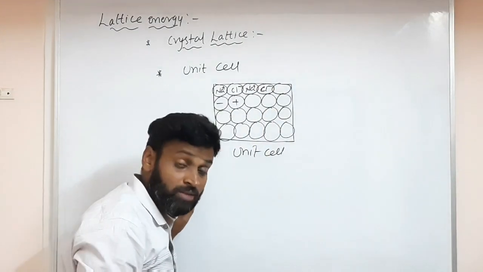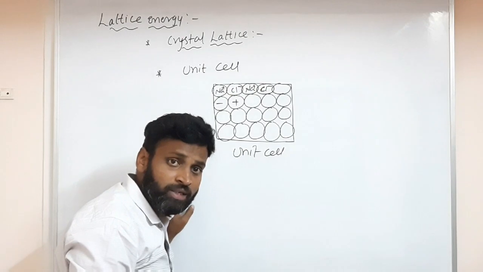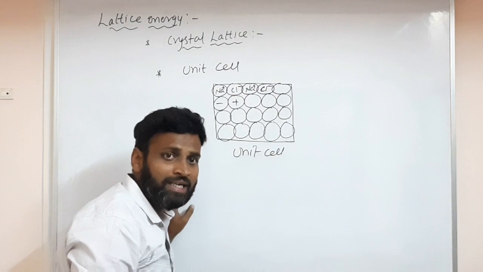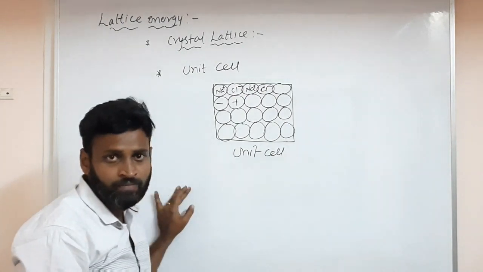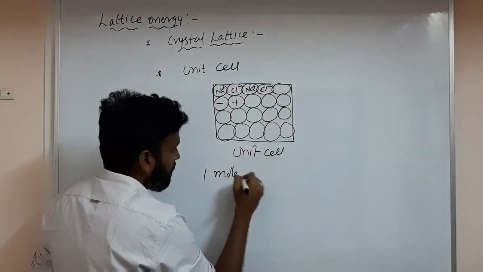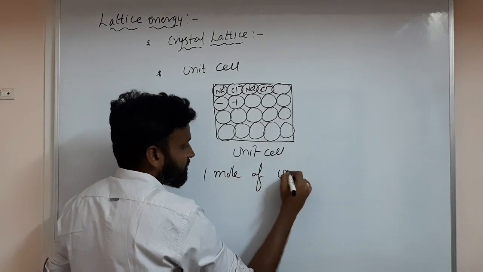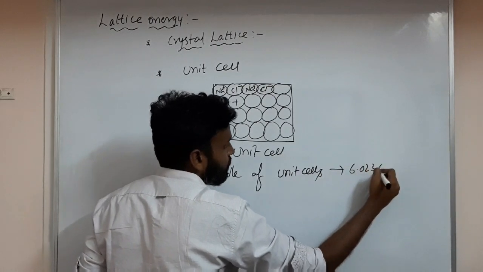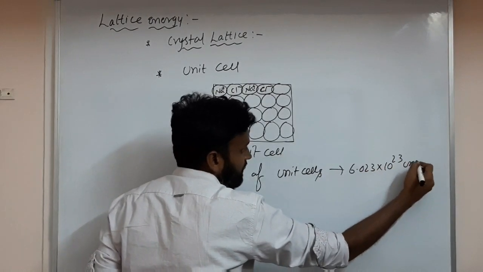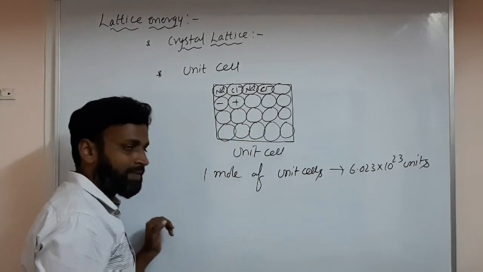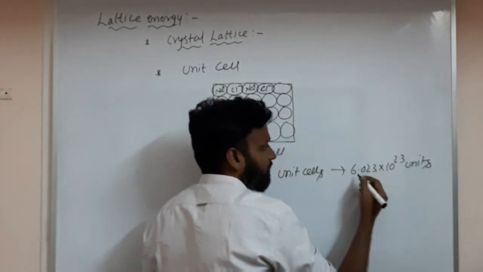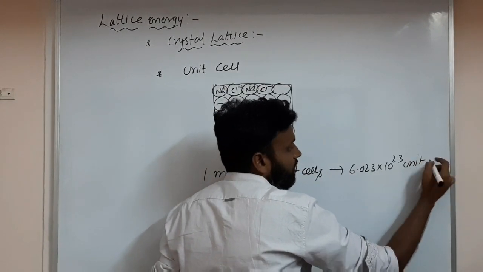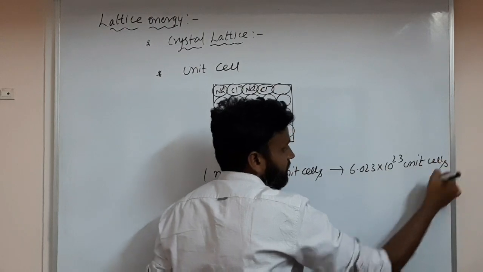Because what is the meaning of 1 mole? 1 mole means Avogadro number. What is Avogadro number? 6.023 into 10 power 23. Do you know the meaning of 1 mole? So 1 mole of unit cells, suppose I said, that means 6.023 into 10 power 23 unit cells are present in 1 mole of crystal lattice.